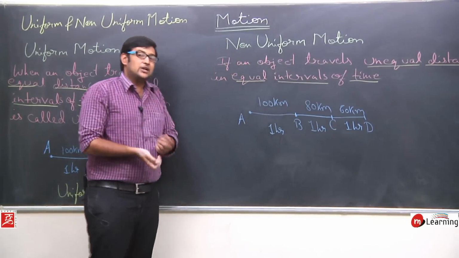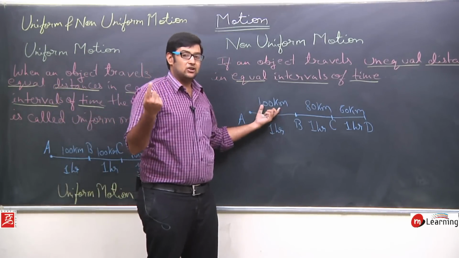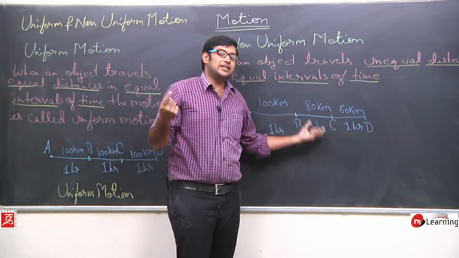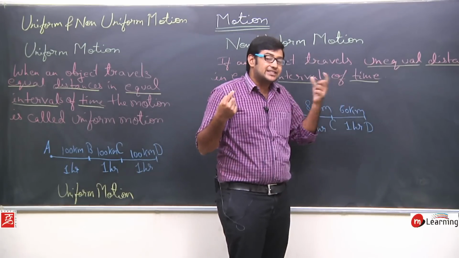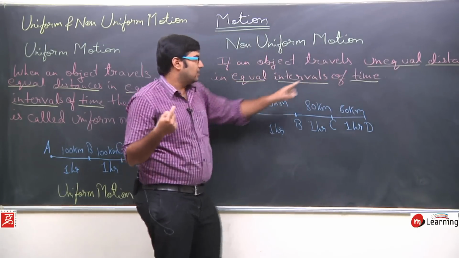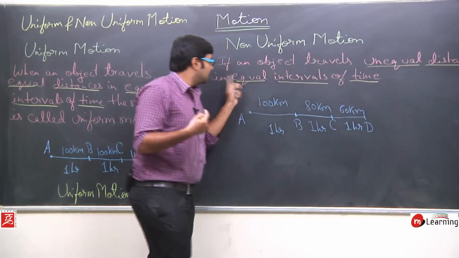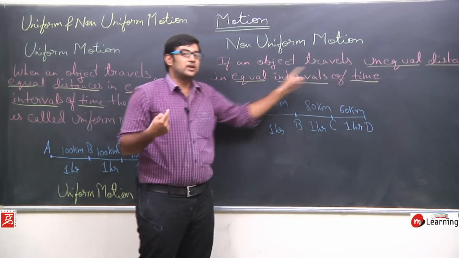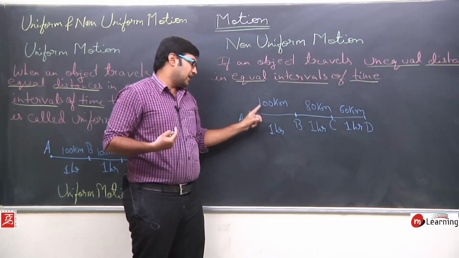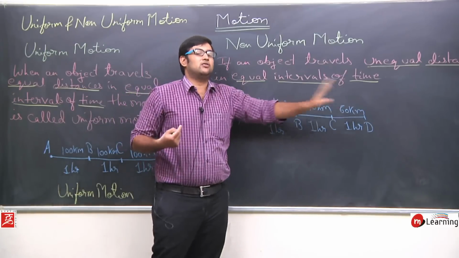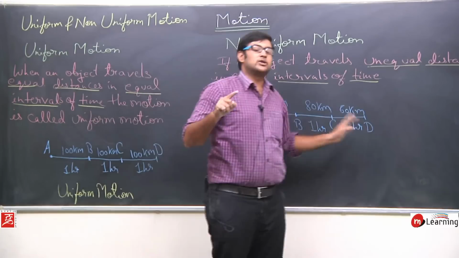So just try to see the situation. In the first 1 hour of my journey I traveled 100 kilometers, in the second 1 hour I traveled 80 kilometers, in the third 1 hour I traveled 60 kilometers. So in equal intervals of time I am traveling unequal distances. See, 100 is not equal to 80 and it is not equal to 60. But here also I am traveling for 1 hour, here also it is 1 hour and here also it is 1 hour.